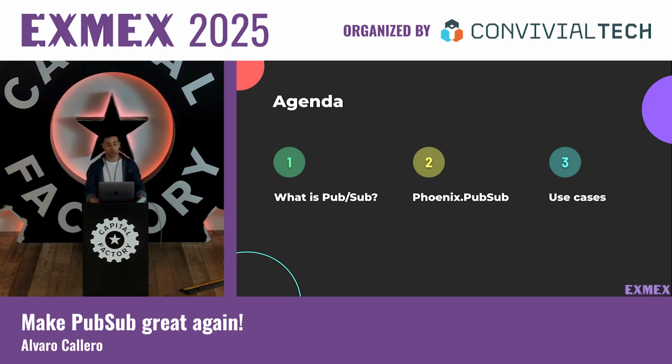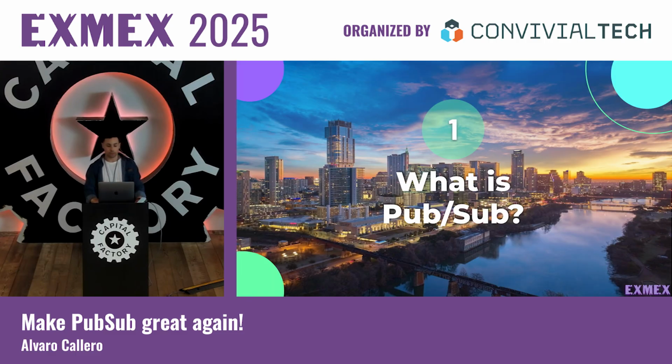So this is the agenda for today. We're going to start talking about what is PubSub. In the second part, how we can use PubSub in Elixir. And the third part, the last one, we are going to see some use cases to try to understand the concept a little more.